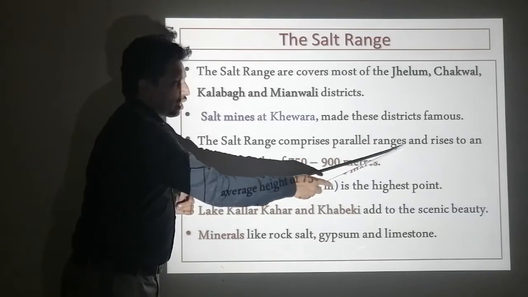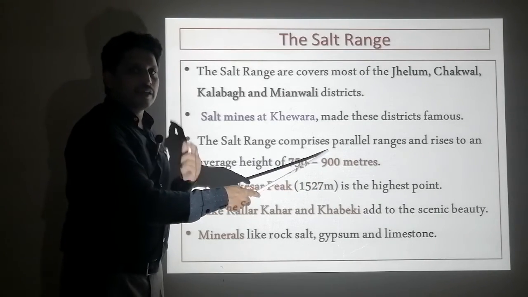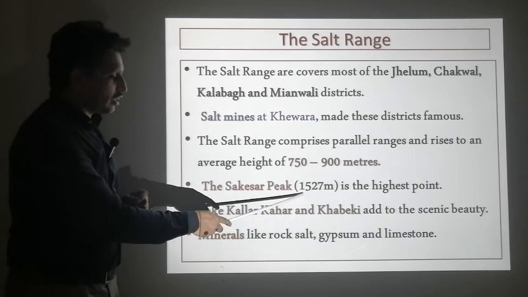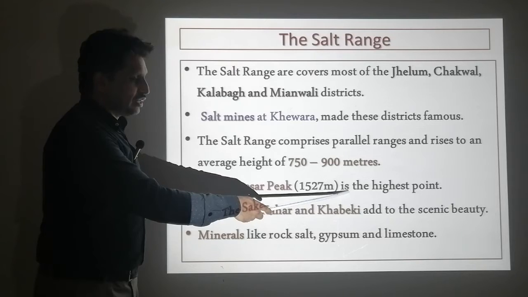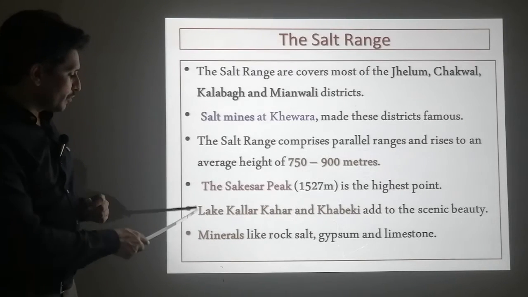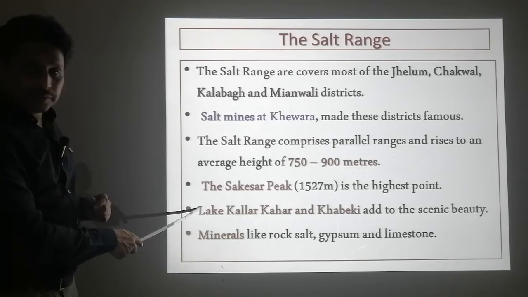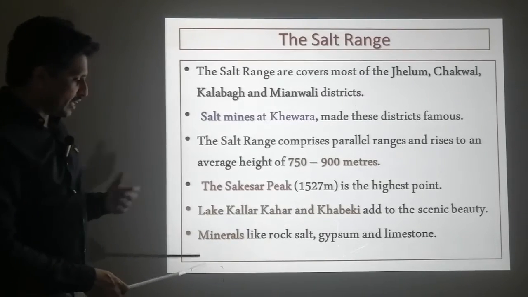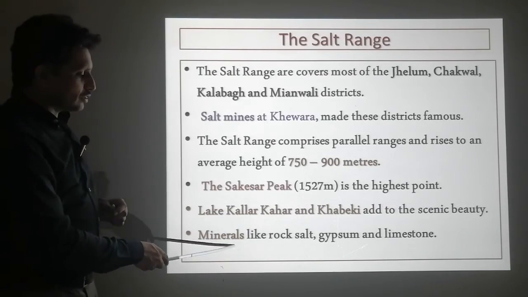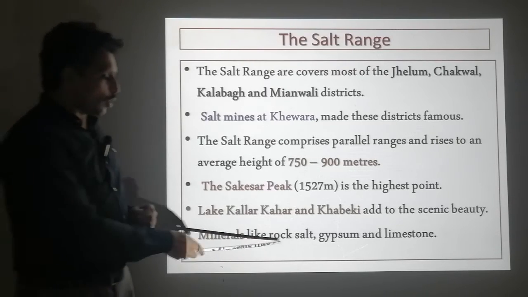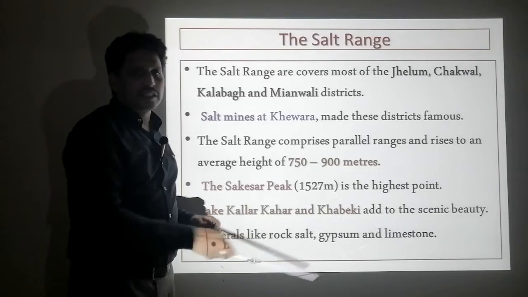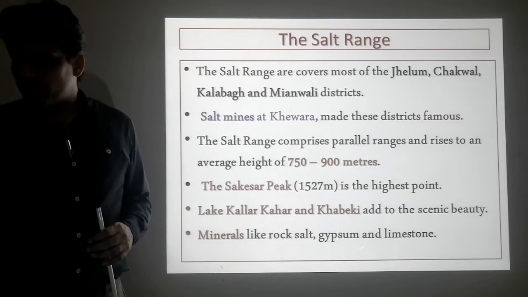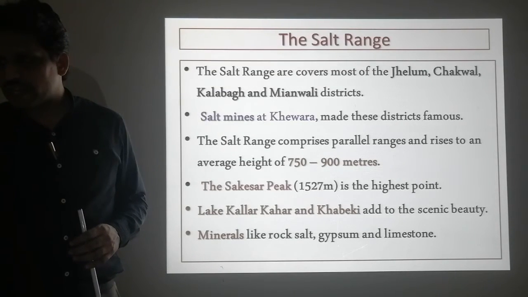And here is another topographical feature, parallel ranges. The Sakesar Peak, which is 1527 meters above sea level, is the highest point. And the drainage features include Lake Kalar Kahar and Lake Khabeki, and the minerals found here are salt, gypsum and limestone. There are some other minerals as well, but the most common minerals are these which are named here.